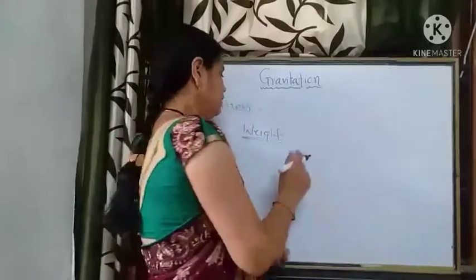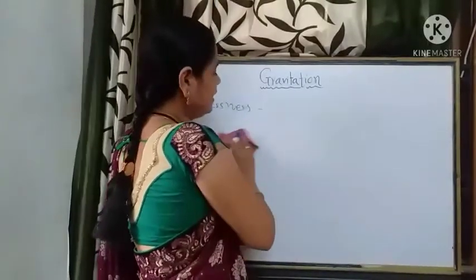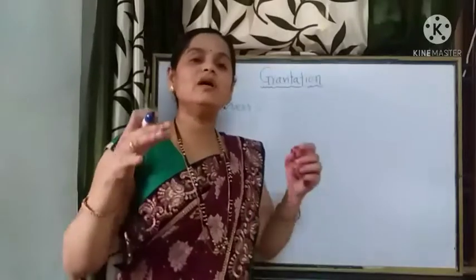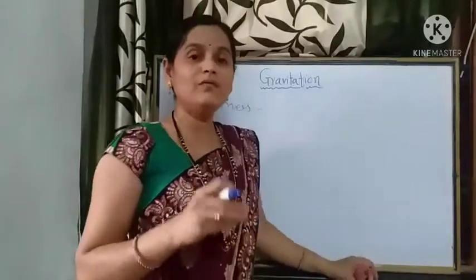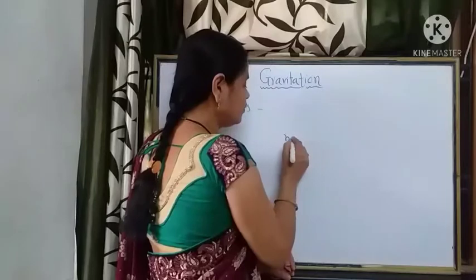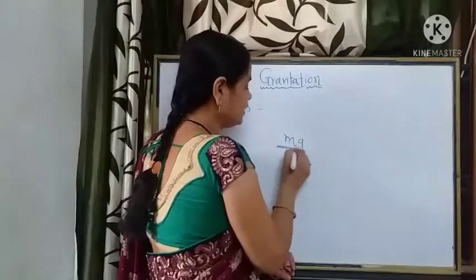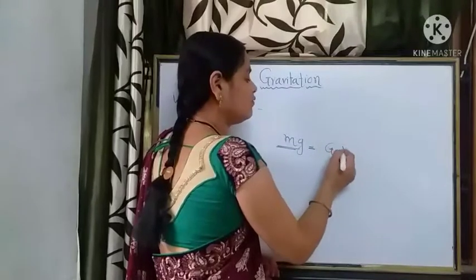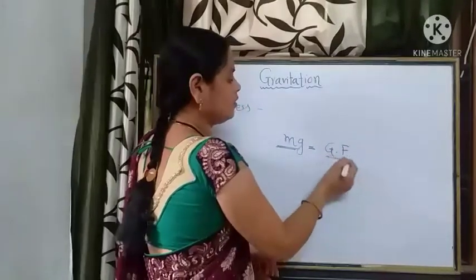As you see here, whenever we are standing on the floor of the earth, we exert a force which must be equal to the weight of the object, that is nothing but the gravitational force acting on the object.